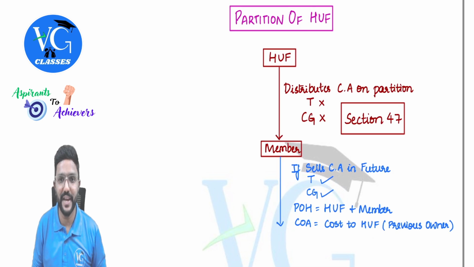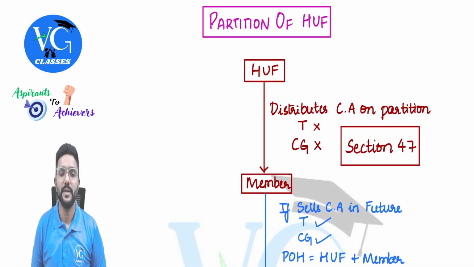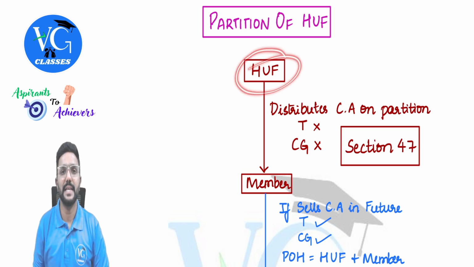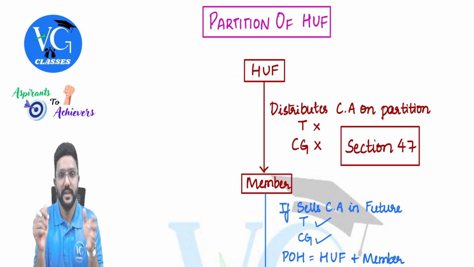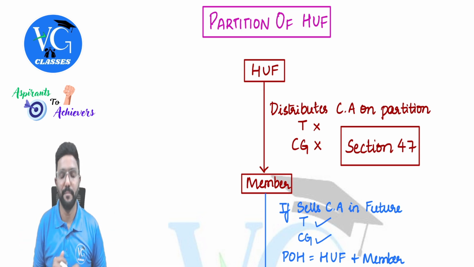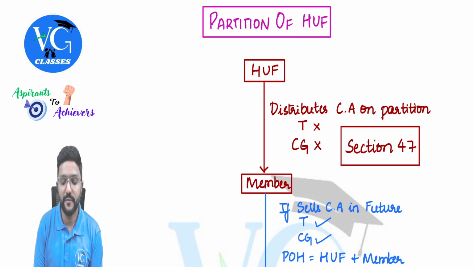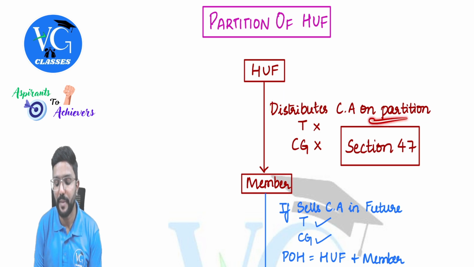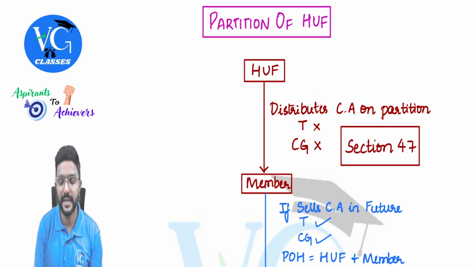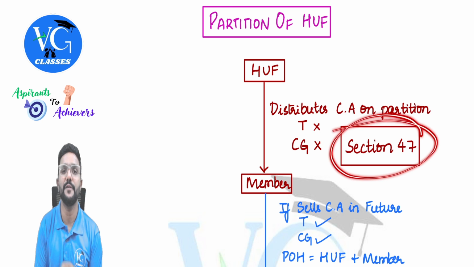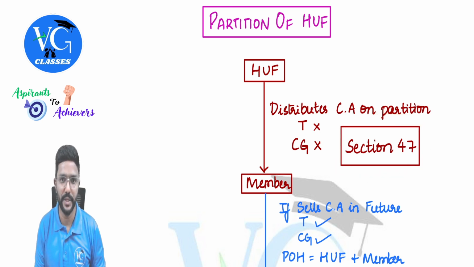Next, partition of HUF. Now, HUF had various assets. Now they are getting partitioned. They are distributing all the assets to their members. Now, if HUF distributes the assets on partition to its members, is it a transfer? No. Should we compute capital gains? No, because it is covered in section 47, not a transfer.